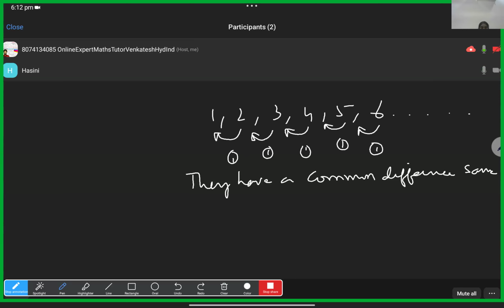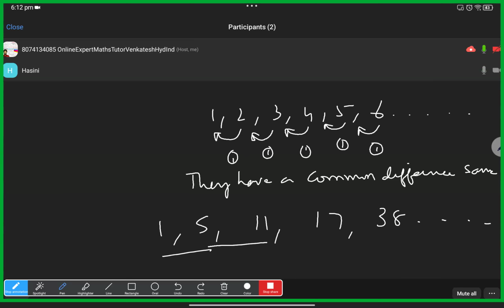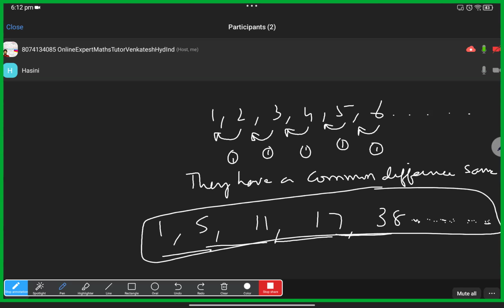Suppose I write a different series like 1, 5, 11, then 17, then 38. In this series, here the difference is 4, here the difference is 6, here 17 minus 11 is again 6, and 38 minus 17 is something else. Is it possible for us to tell the next number in this series? No, sir. The terms in this series didn't follow a particular pattern or rule. That's the reason we cannot tell the next numbers.